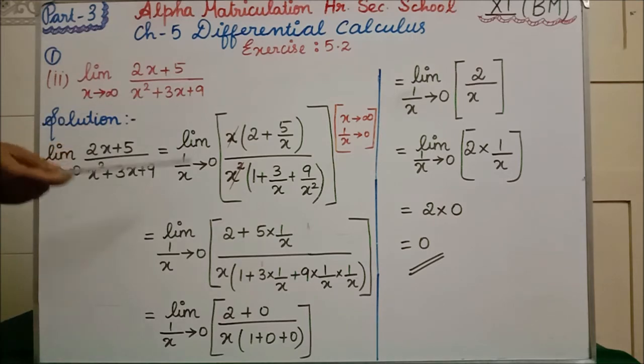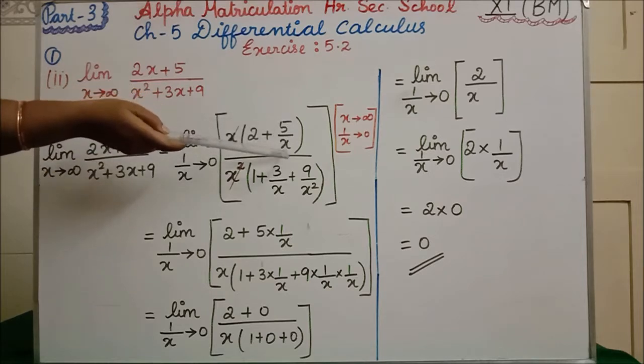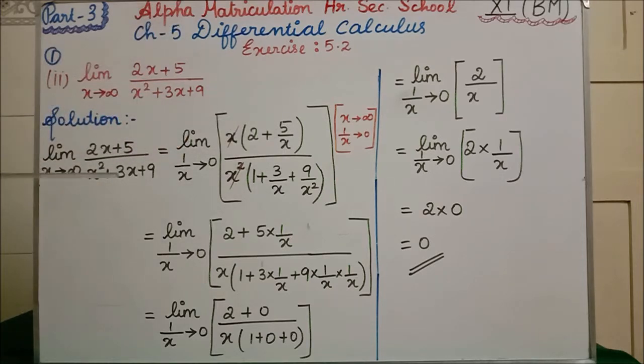Clear? So if you multiply, x into 2 is what? 2x. x into 5 by x is what? x, and this x will get cancelled. Same 5 we get. Clear? Now divided by. See the denominator part, the first term we are having is x square. So take that x square commonly out. Clear? If this x square went, the remaining will be 1, isn't it? So that 1 I have written.